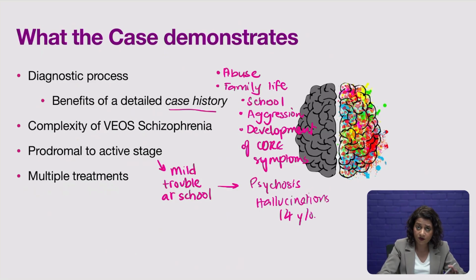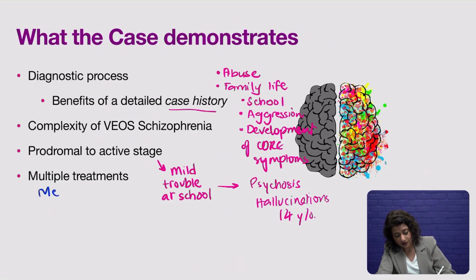And lastly, this case demonstrates an extremely important point, and you should keep this in mind as we move through the treatments for schizophrenia as well, that for cases of schizophrenia, it's important to use combinations of different treatments. Dr. Aneja used different medications, which are also referred to as biochemical treatments. He also used psychotherapy.